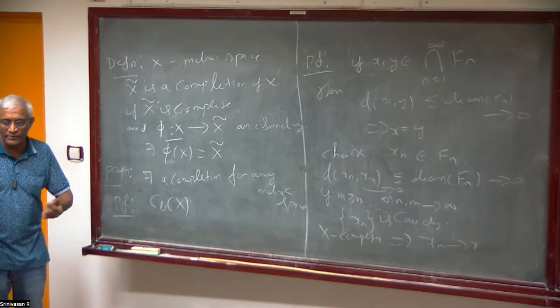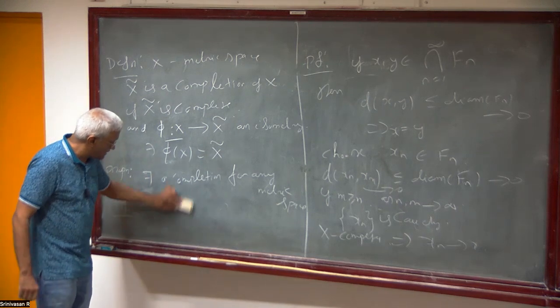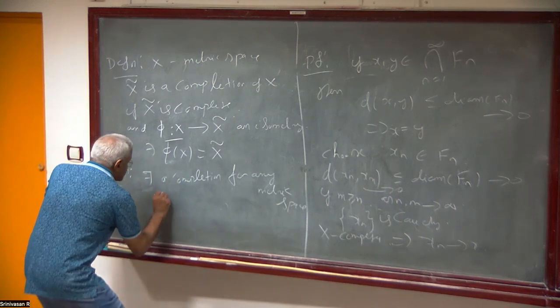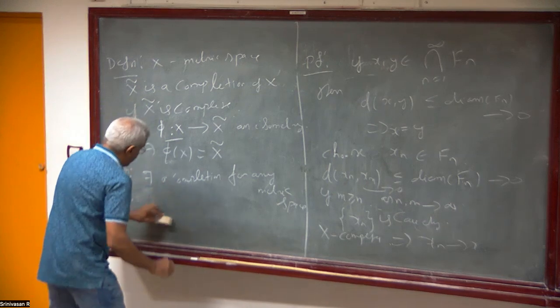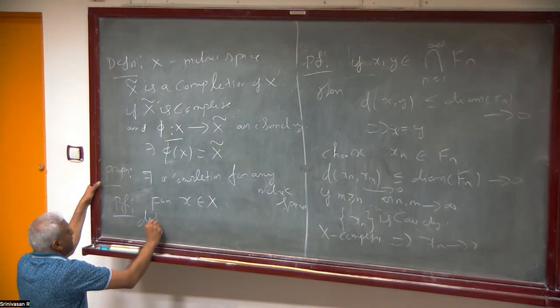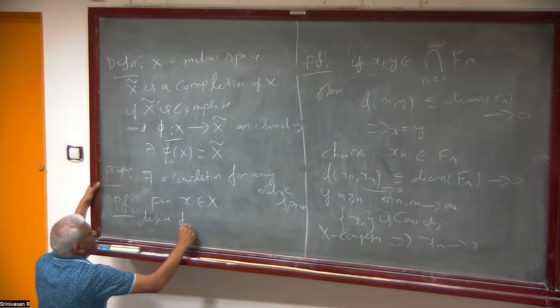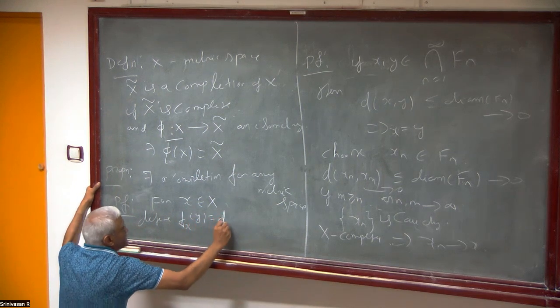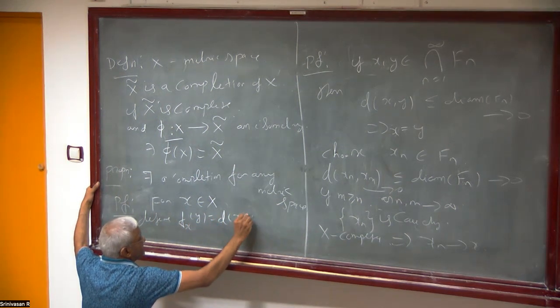By the way, you have already seen those functions. But then for x in X, define f_x at y equal to, of course, d(x,y). You know, this is a continuous function. This is the first continuous function we saw. If we have any metric space, then this is a continuous function. If you ask whether continuous functions exist on a metric space, this is the first continuous function we see.